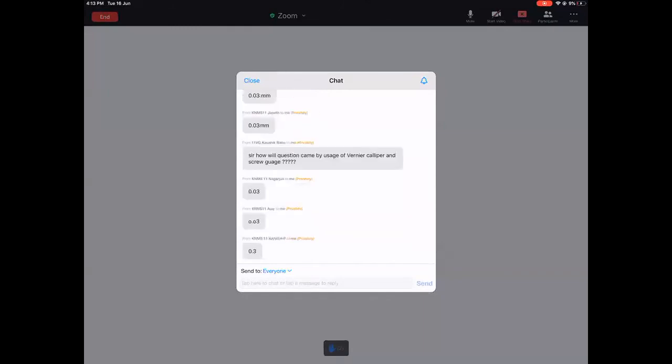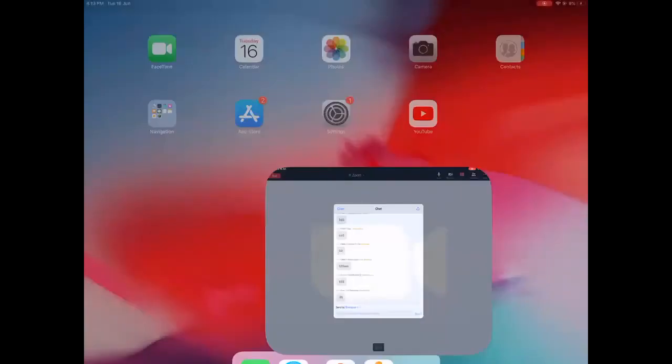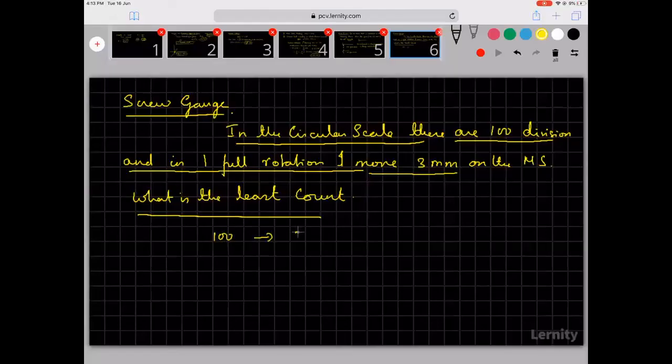So I will explain again. I hope all of you seem to be understanding. So you see 100 divisions, 3 millimeters. So one division will be how much? 3 by 100. How much is 3 by 100? 0.03 millimeter. This is equal to 0.003 centimeter.